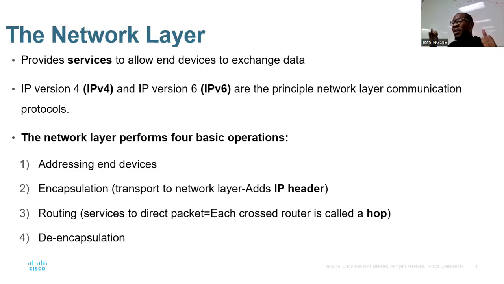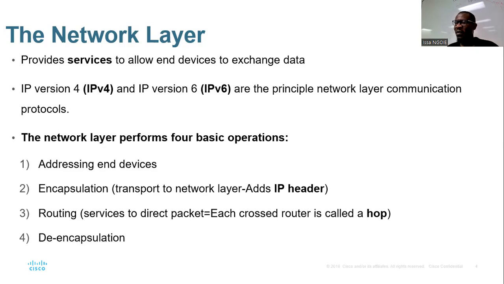Number 3, making sure that data can move from one router to another router. We call it routing, or from one network to another network. And number 4, making sure that the destination router can de-encapsulate, right? This is what the network layer does, right?